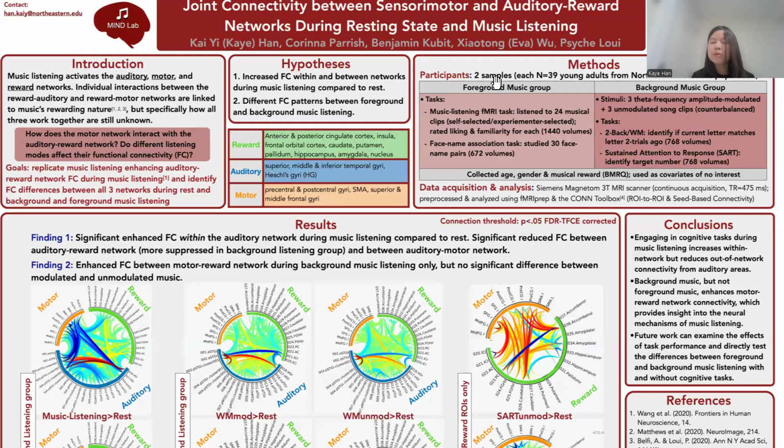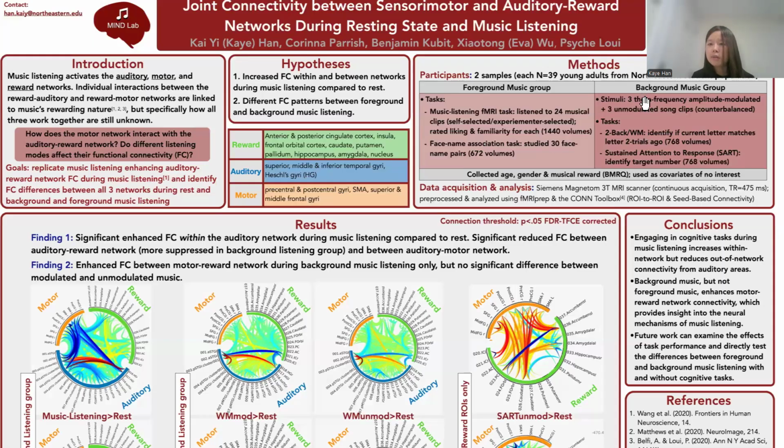We collected 2 samples, each with 39 young adults from the Northeastern student population. For the foreground music listening group, they completed 2 tasks. One was the music listening fMRI task, where they listened to 24 musical clips and provided ratings of how much they liked and how familiar they were with each. They also completed the face name association task, where they studied 30 face name pairs with no music present.